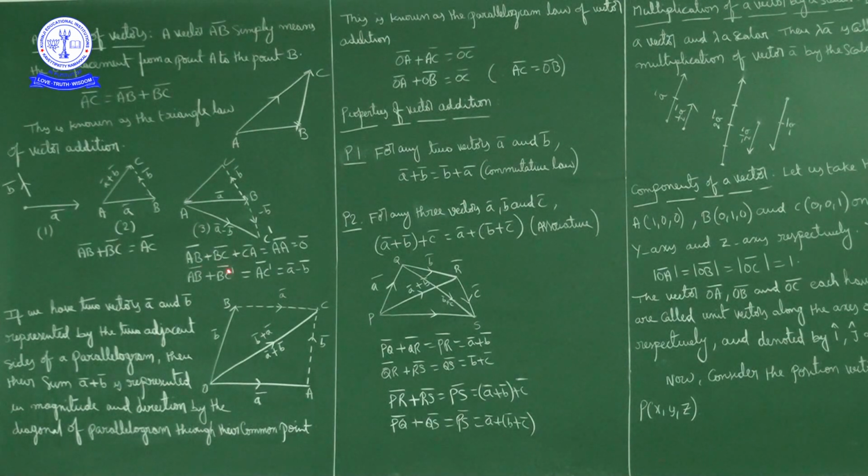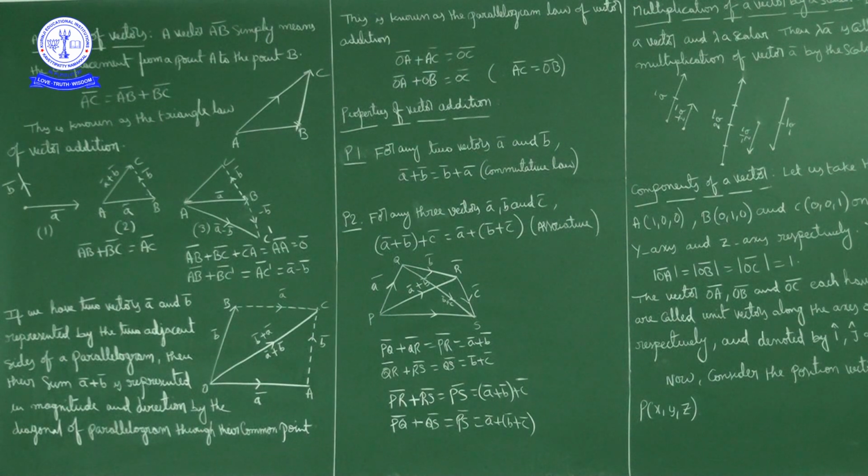First point, AB bar plus BC bar plus CA bar is 0 vector, when the sides of a triangle are taken in order, it leads to 0. Initial point and terminal point are the same, net displacement is 0, so it is a 0 vector or null vector.